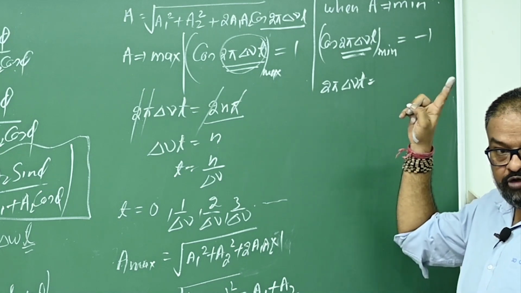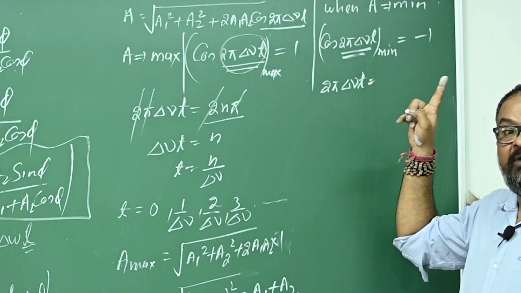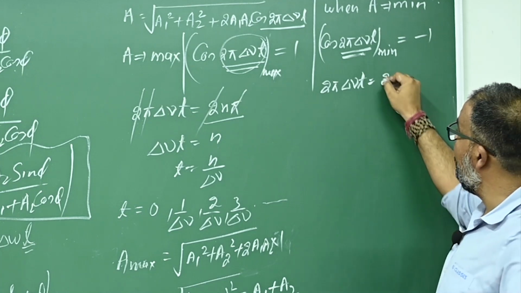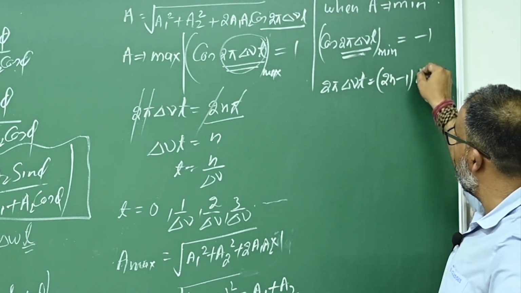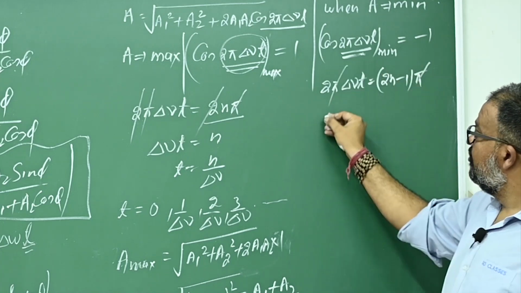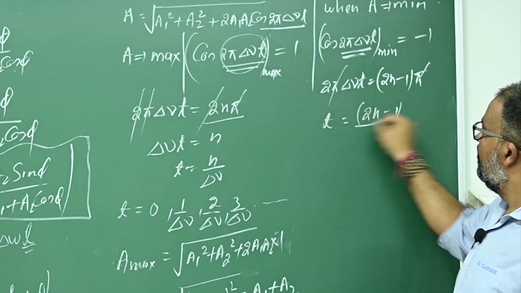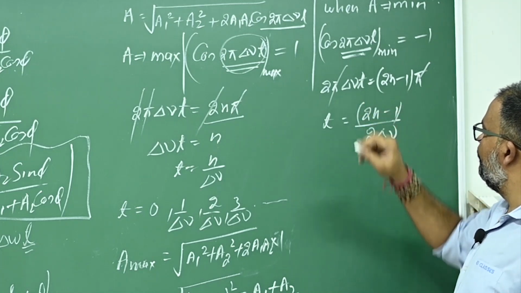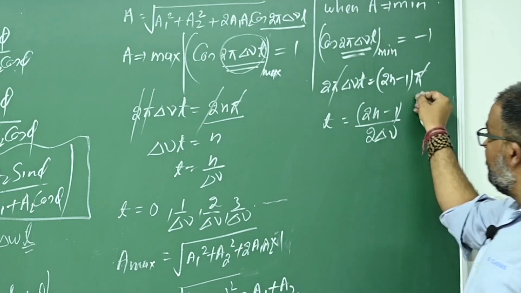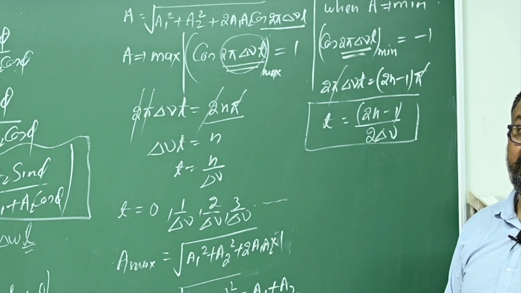Either pi, cos pi equals cos 180 equals -1, cos 3 pi is also -1, cos 5 pi is also -1, so it should be (2n minus 1) into pi. Am I right? So this pi and pi cancel, so t will become (2n minus 1) upon 2 delta nu. Yes, for these values of time, the amplitude of the beats will be